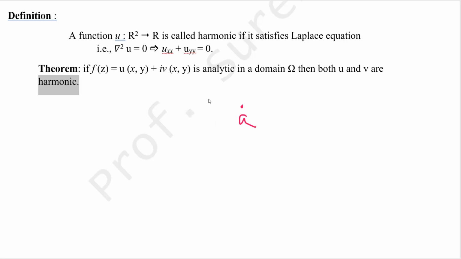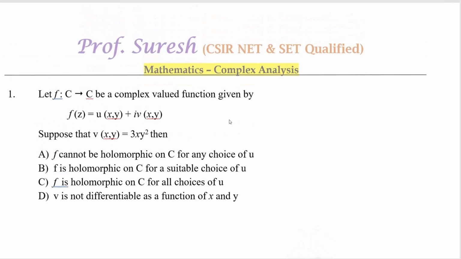Then analytic at a point a means not only differentiable at the point but also at all points in the neighborhood of a. That is the main difference between differentiable and analytic. Analytic at a means the function is differentiable at a and also in some neighborhood of a. See the question, these are all asked in the CSIR NET exam and also in some other exams.